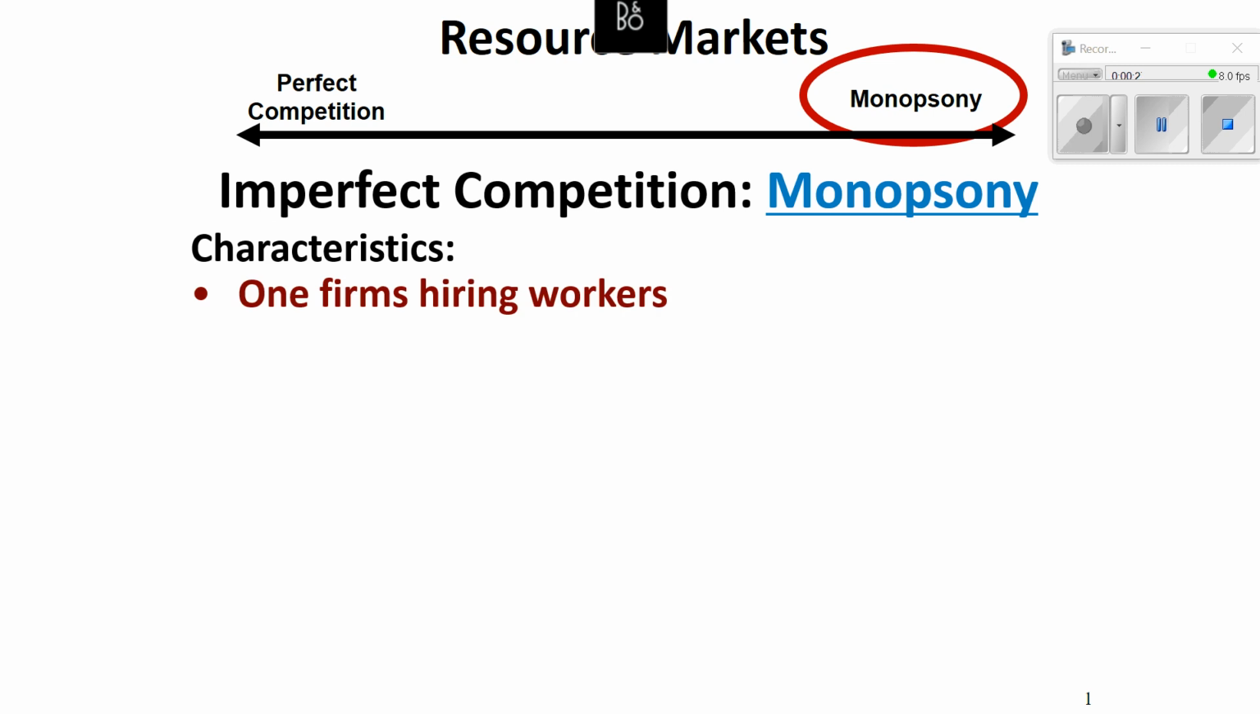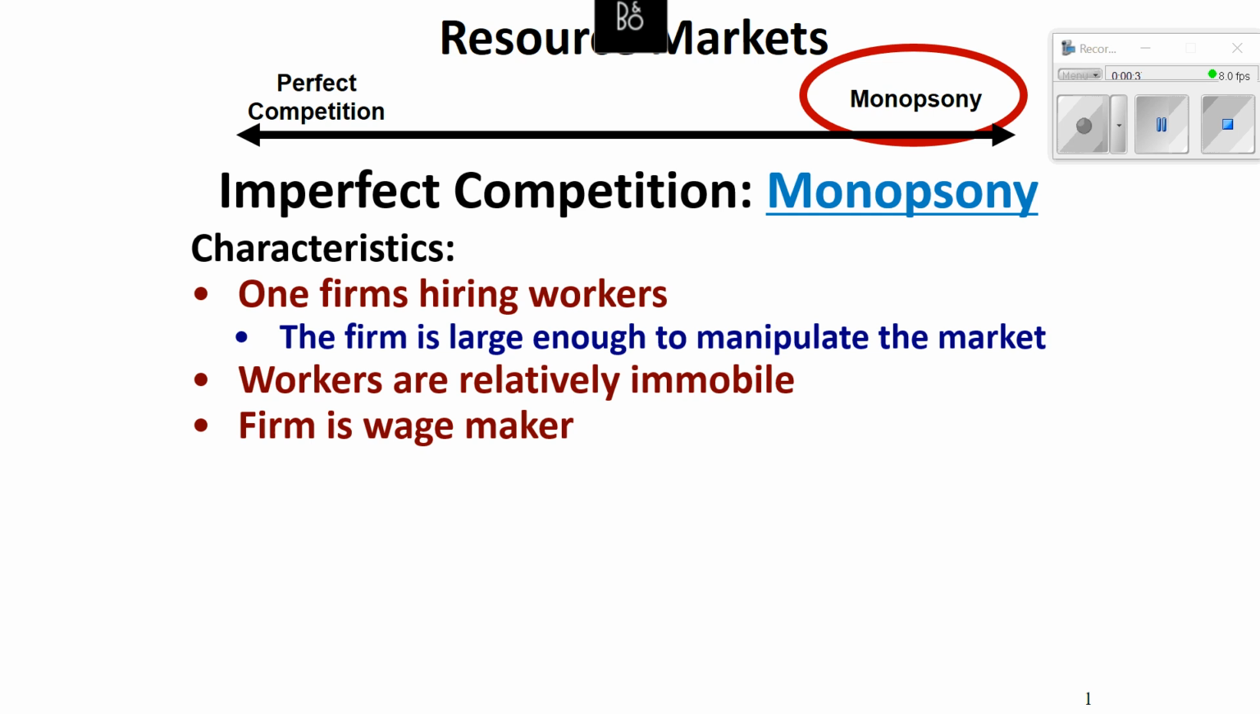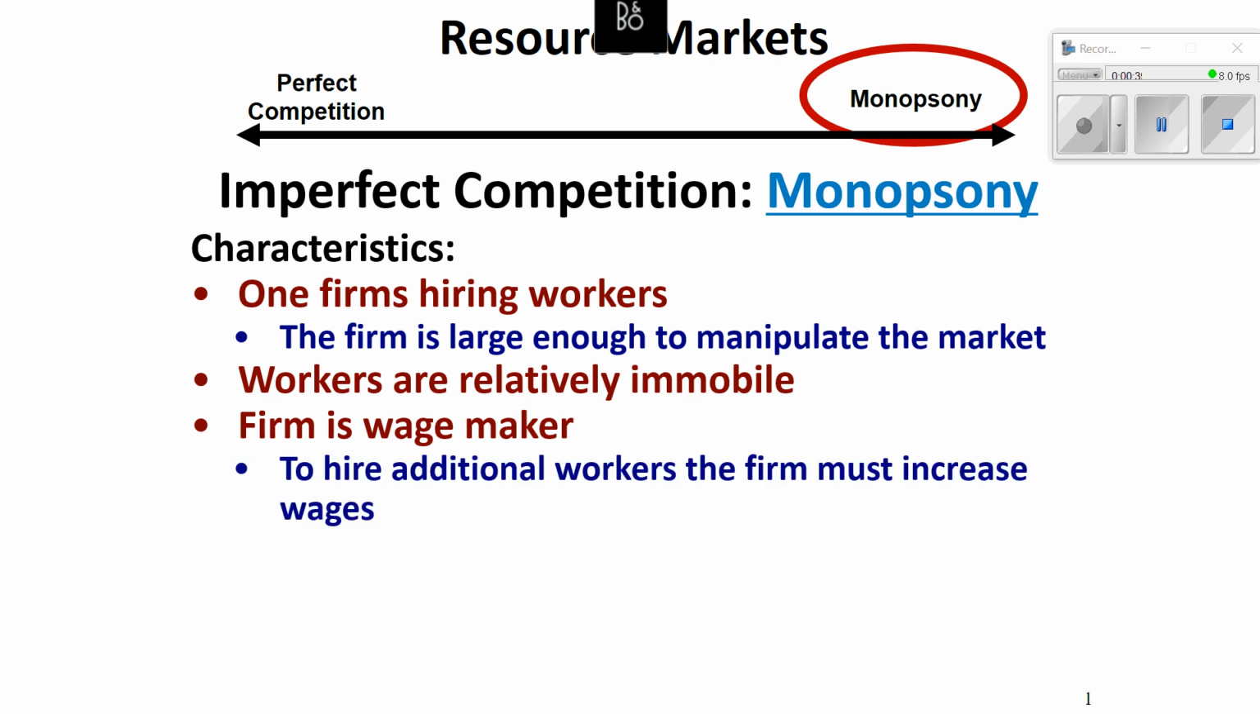One firm hiring all the workers. The firm is large enough to manipulate the market. Workers are relatively immobile in this resource market. The firm is a wage maker. To hire additional workers, the firm must increase wages.